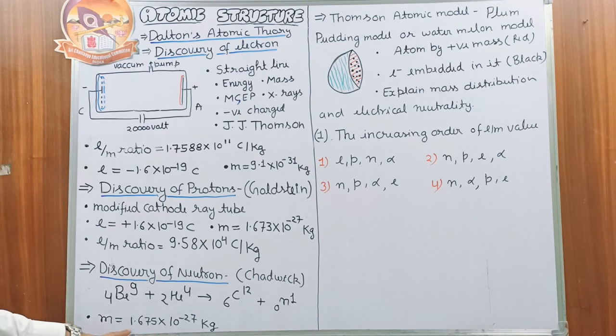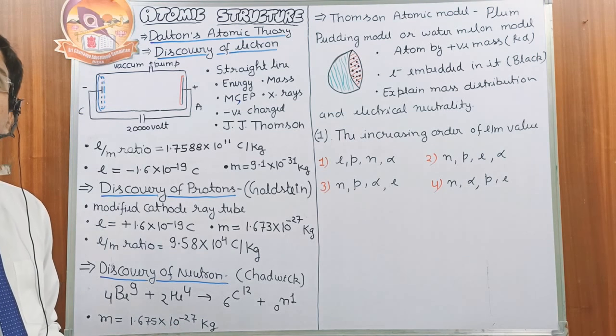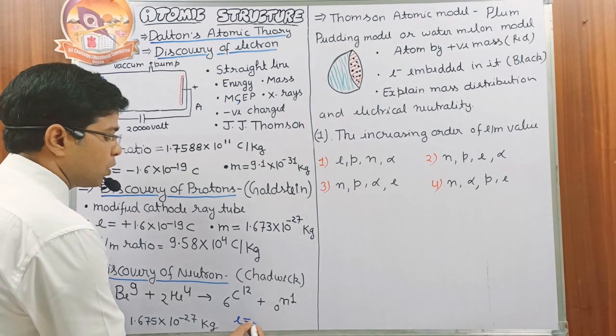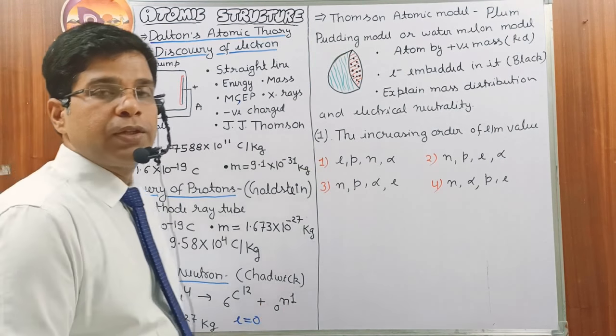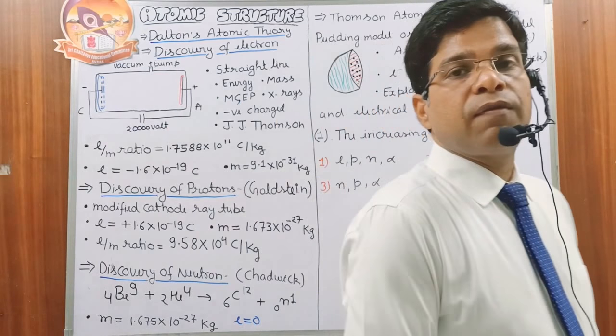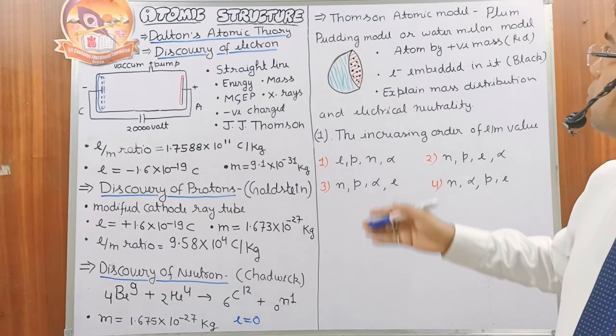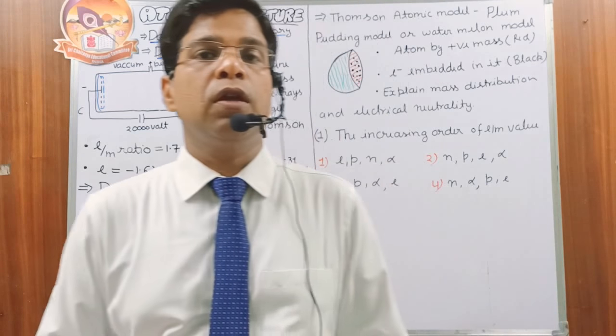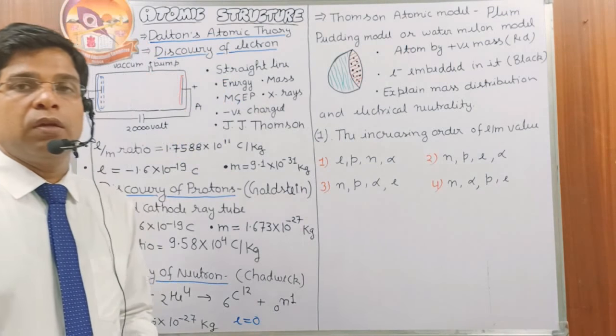Mass of the neutron is 1.675 × 10^-27 kg, and the charge of the neutron is 0 because it is neutral in nature. Before the discovery of the neutron, scientist J.J. Thomson gave the atomic model which is called the plum pudding model or watermelon model.